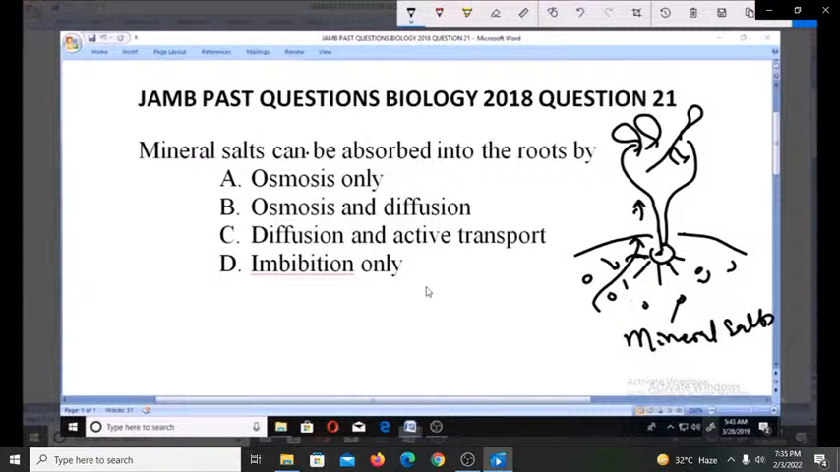Now naturally you know that when there is movement like this, we know there is diffusion, but considering that there are more minerals in the cell sap than in the soil, but there is still movement of mineral salts into the cell sap, then we'll talk about active transport. That's what explains that movement against the diffusion gradient. So there is both diffusion and active transport to ensure that mineral salts move into the plant through its roots. So the answer for this is C. Thank you.